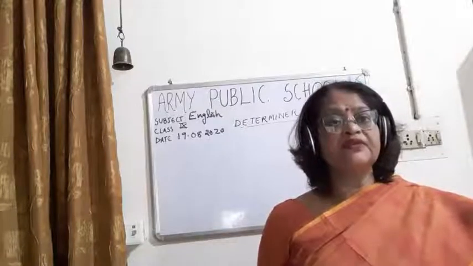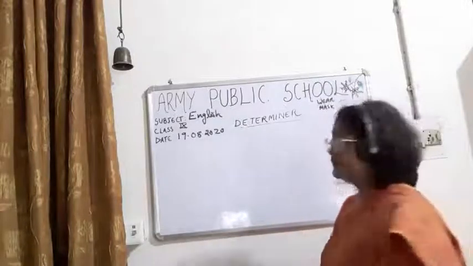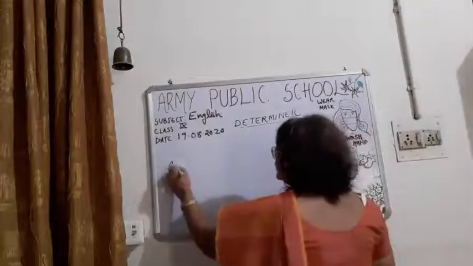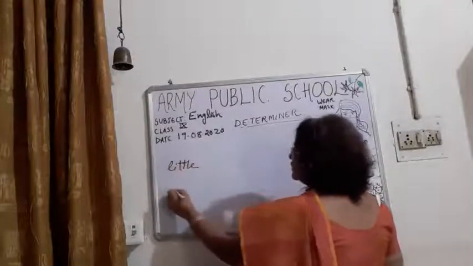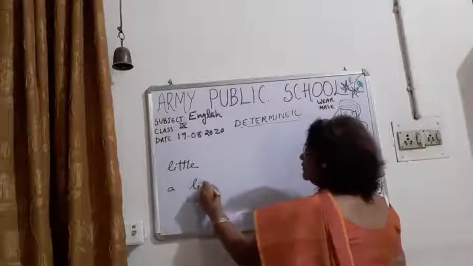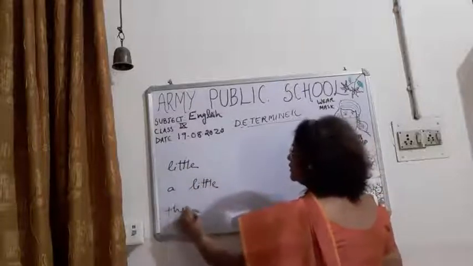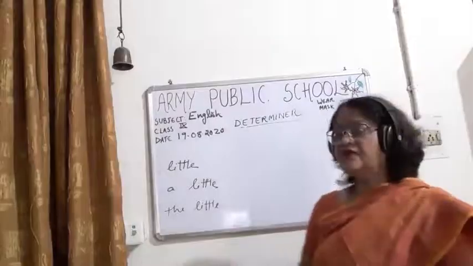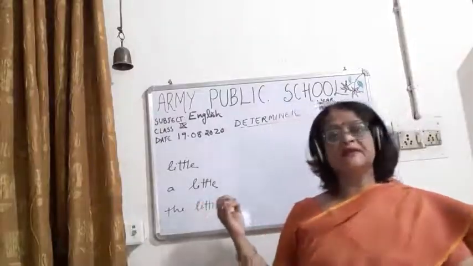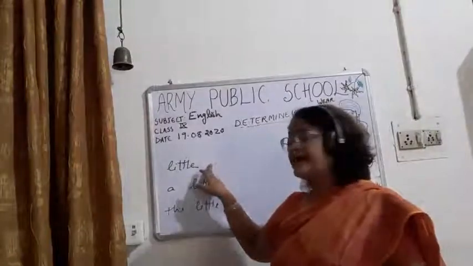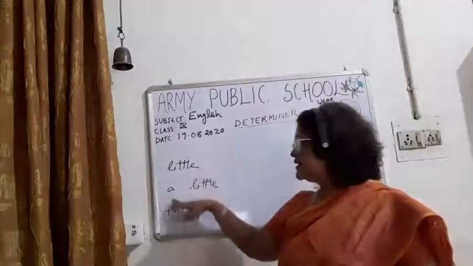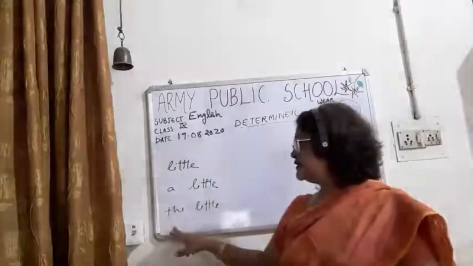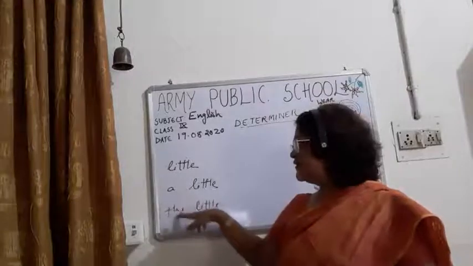That group is little, a little, the little. This is very important, children. You can see that with little no article is there, with a little an indefinite article is there, and with the little a definite article is there.